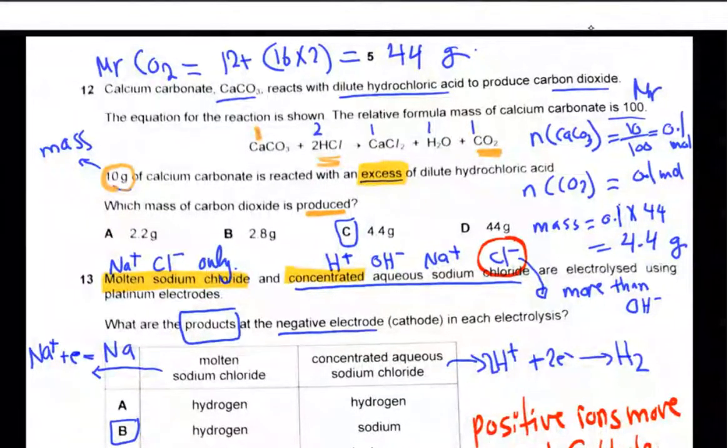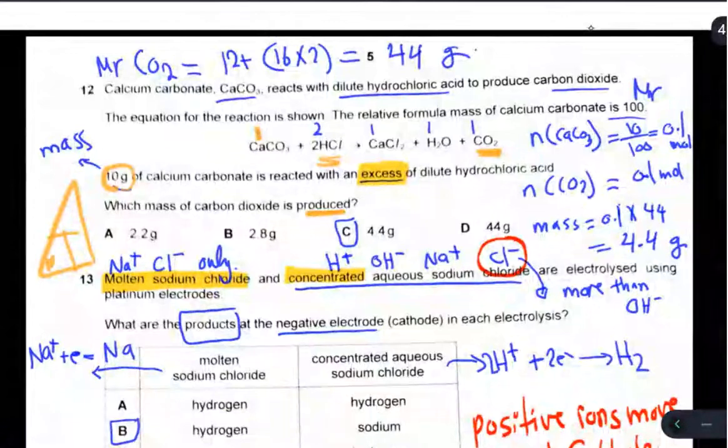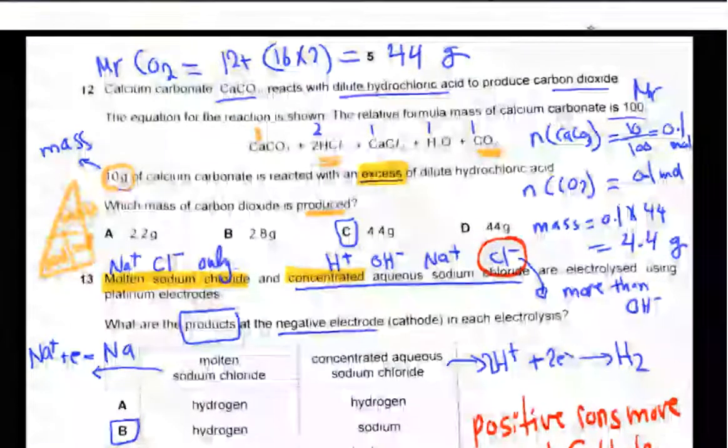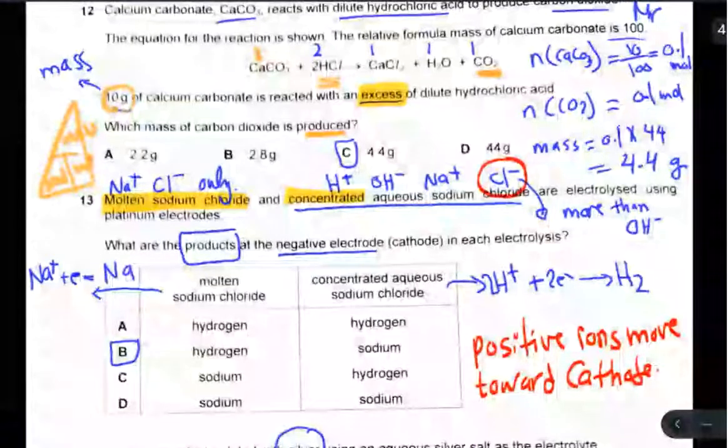Then to get mass, moles times Mr. Use the triangle for solids: mole, mass, Mr. To get the mass of carbon dioxide, the Mr of carbon dioxide is 44. So 0.1 times 44 will be 4.4 grams.